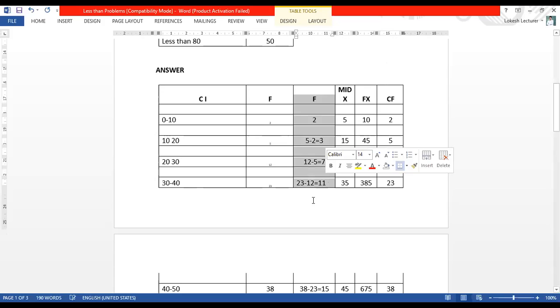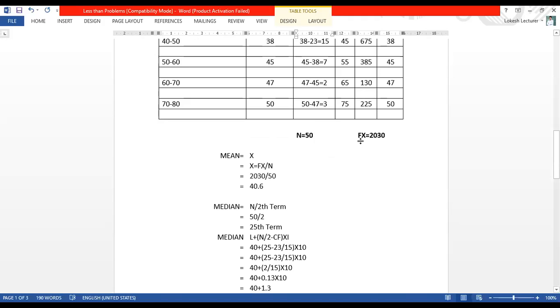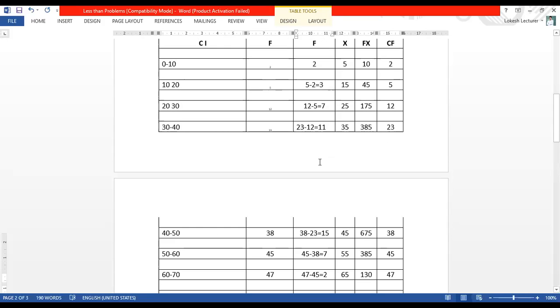What we found in the less than method, this is the ultimate F value that we have to take. That is the fx value. Based on that, what is the fx total? Fx is equal to 2030. Already you know how to find it. Mean, x bar, is equal to fx divided by n. 2030 is the fx, n is 50. You can calculate. Mean is equal to 40.6. I mean, 41 is the mean. Almost 41 is the mean. Now let us move to the median.